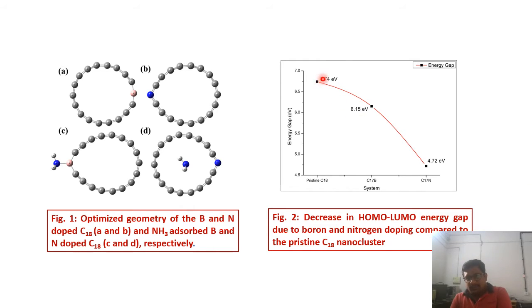Decrease in the HOMO-LUMO energy gap we can see in figure number 2. That is, first we can see 6.74. After boron doping, it comes to C17B, let us say 6.15. For C17N, it reduces further, that is 4.7 electron volts. So yes, we can clearly see a decrease after the doping.